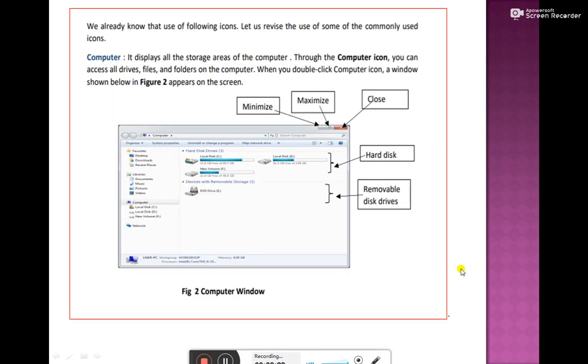The next is your computer. Whenever you open any window, you can see these small buttons on the screen. This is the minimize button, this is the maximize button, and this is the close button, right? And this is the hard disk. All this is the hard disk. I'm showing this to you on the PC.